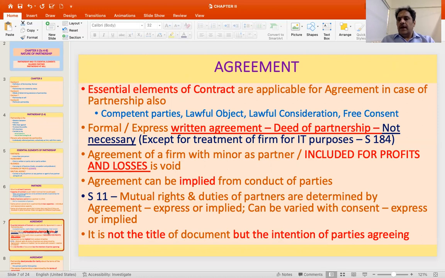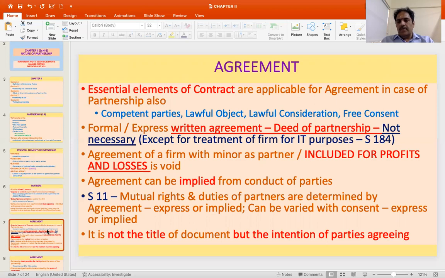That is, it has to be between competent parties for a lawful object with lawful consideration and free consent without mistake, misrepresentation, fraud, coercion, undue influence, etc. So those requirements need to be fulfilled insofar as this agreement of partnership is concerned also. Then it's not necessary that there has to be any express or formal or written agreement, which is referred to as a deed of partnership.